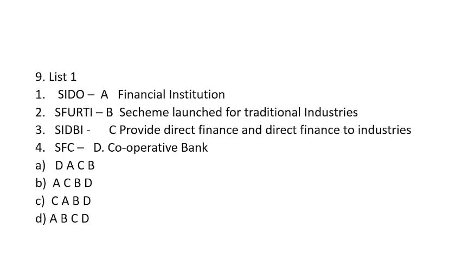Question number 9. Two lists are given, list 1 and list 2. On the left hand side you have SIDO, Spurti, SIDBI and SFC. On the right hand side you have A, financial institution; B, scheme launched for traditional industry; C, provide direct finance to industries; and D, cooperative bank.